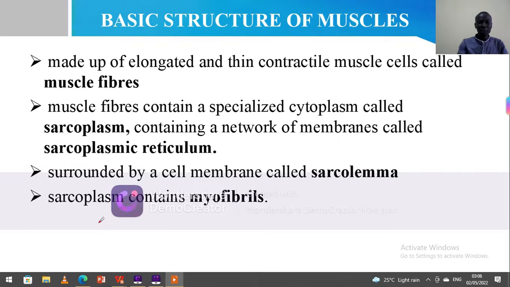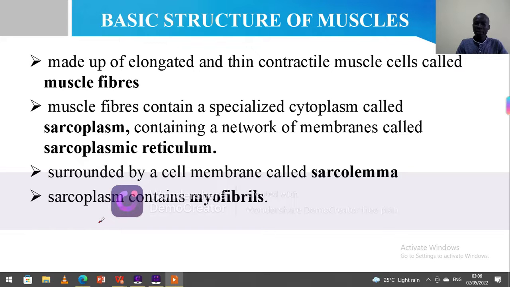Great. So what is the basic structure of a muscle as a tissue? A muscle as a tissue is made up of elongated and thin cells which are contractile.